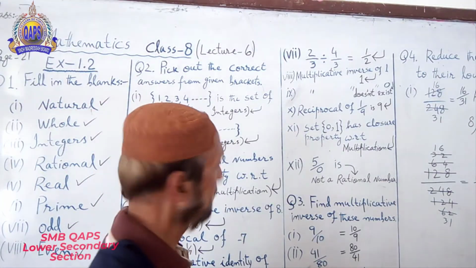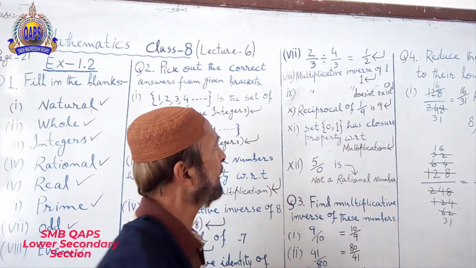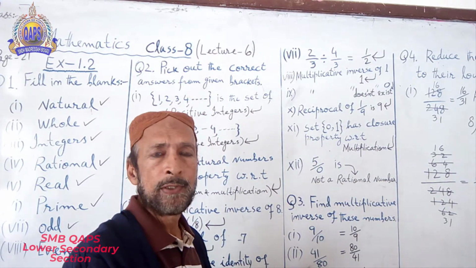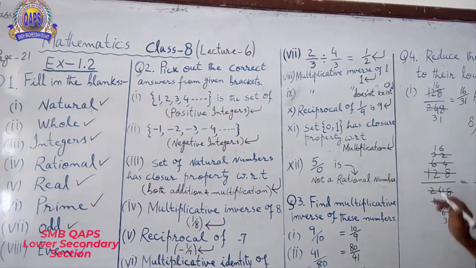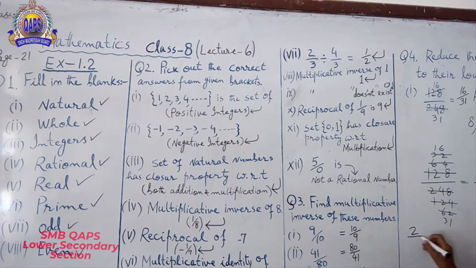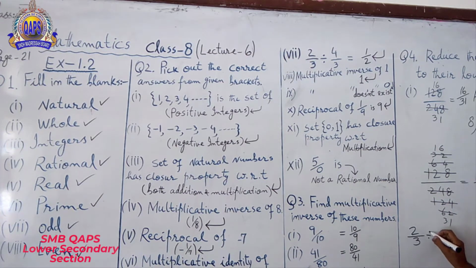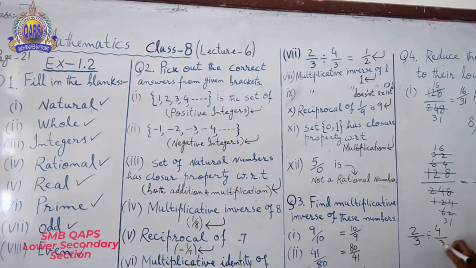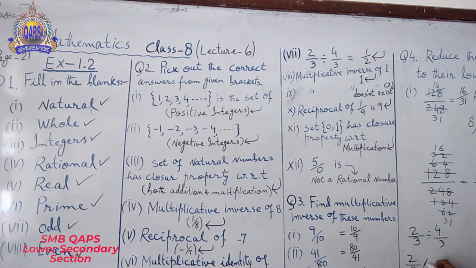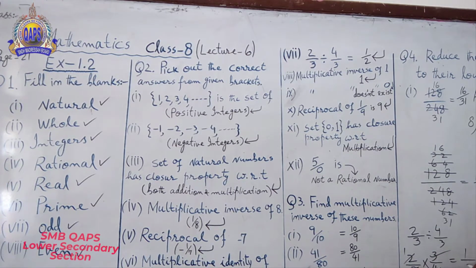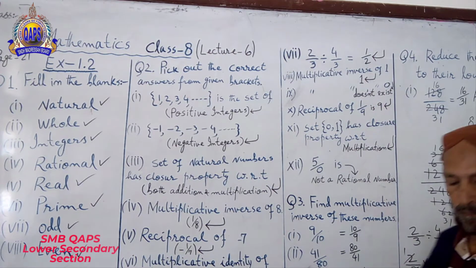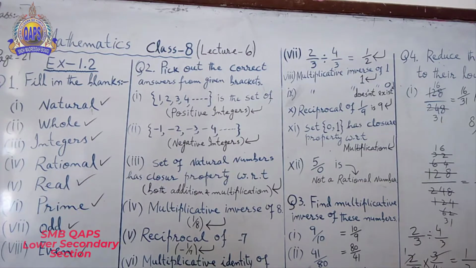Number 7. 2 upon 3 divided by 4 upon 3. Very simple. Look at the board now. 2 upon 3 divided by 4 upon 3. So, it will be 2 upon 3 multiplied by the inverse, 3 upon 4. 3 and 3 cancel. 2 ones are 2, 2 twos are 4. Answer 1 upon 2. Okay?